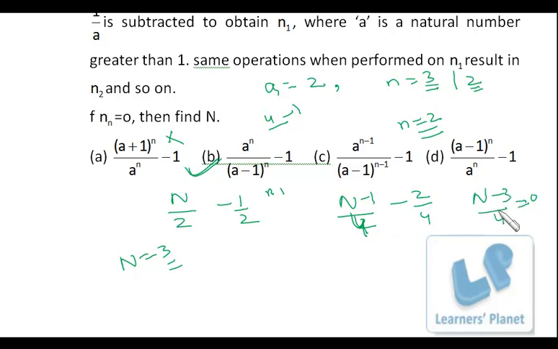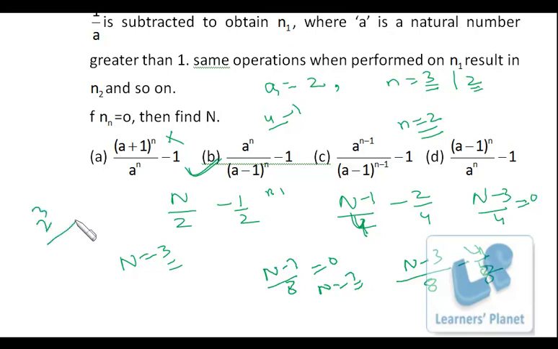that is the third step. This is n2, second step, second performance. After that, the next will be n by 8, since 1 upon 8 times I do it, then 1 by 2 will be deducted, so it is 4 by 8. So n minus 7 by 8, if it is 0, that is third operation, so n is equal to 7. That means if I put n is equal to 3, it is 2 cube upon 2 minus 1 cube, that is 8 minus 1, so that's 7 I'm getting. So this one is the correct choice, right? So instead of playing with variables, you just choose comfortable values of the variable and perform. This way you'll be able to do the problem in less time and less space.